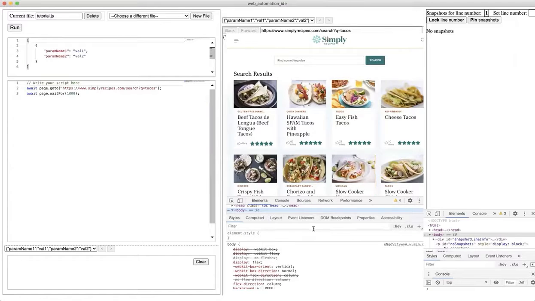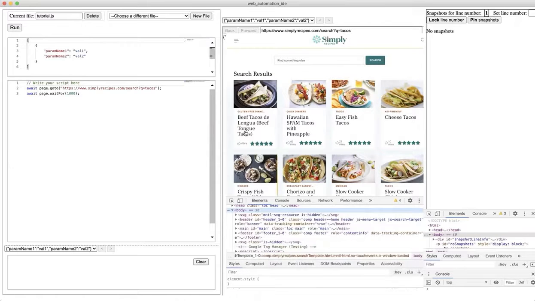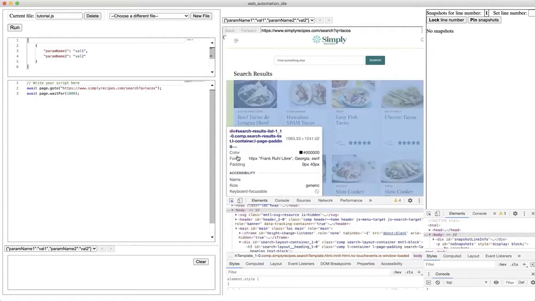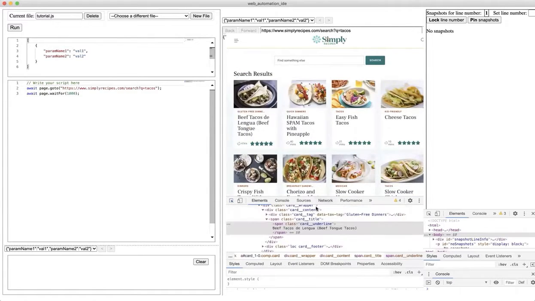I'm going to show how to use this tool to create a web scraping script. For this website, we're going to scrape data about a few different recipes on the page. So we'll start with the first recipe. Let's say I want to get the text for this recipe and print that out, as well as click to navigate to the page.